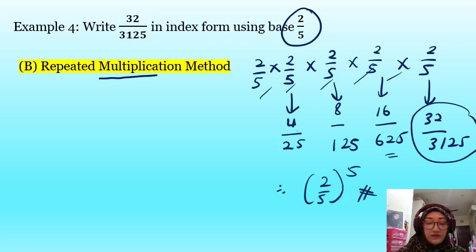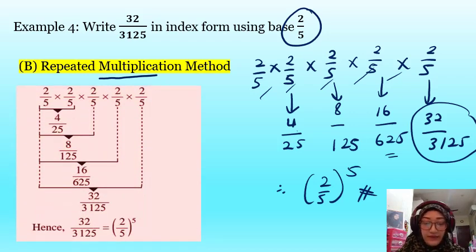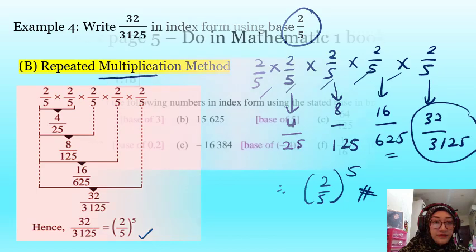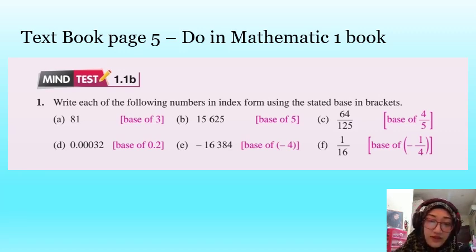Okay. So let's look at the working from the textbook. Yeah, it's the same. So the answer is 2 over 5 to the power of 5. Okay, so for your first exercise, you turn to page 5 in your textbook, and please do Mind Test 1.1b, number 1, A, B, C, D, E, F. Okay, so you do it in your Mathematics 1.